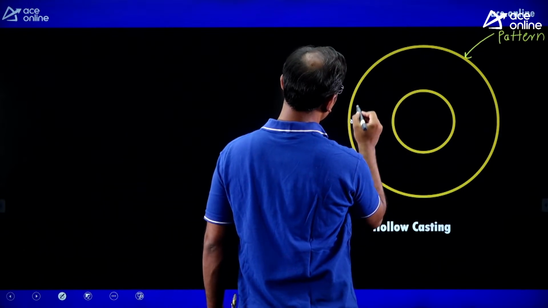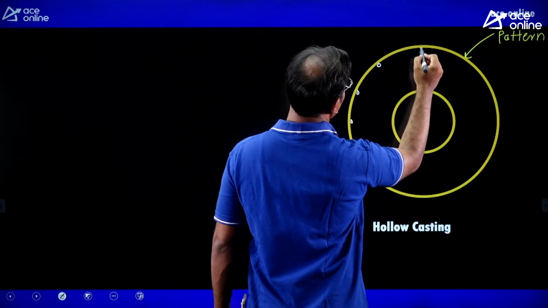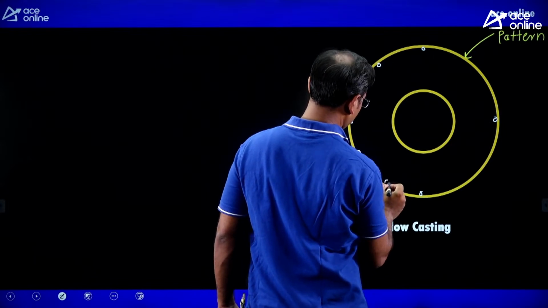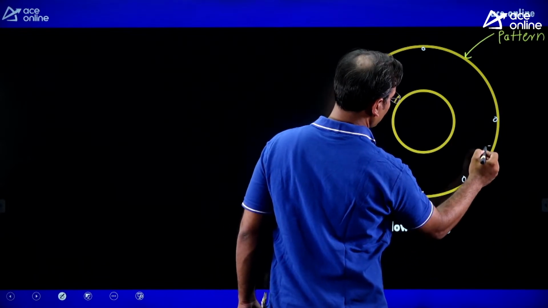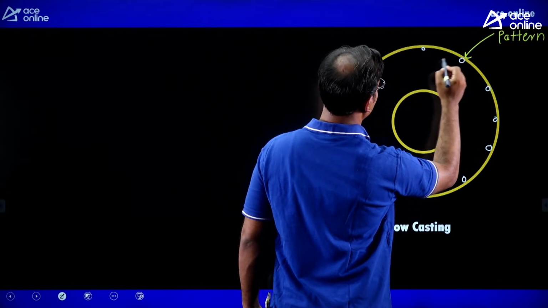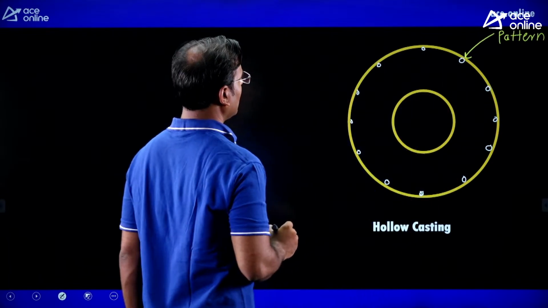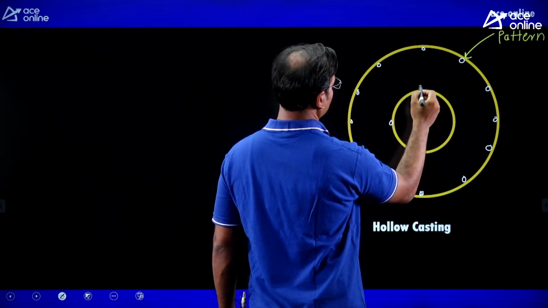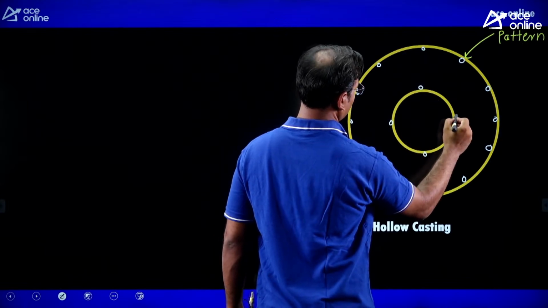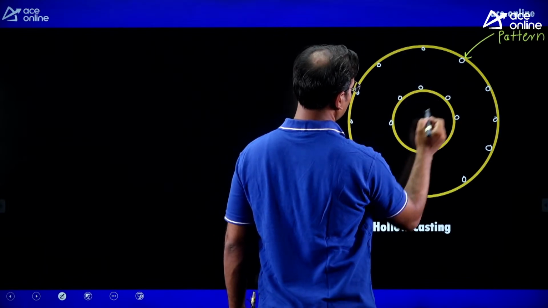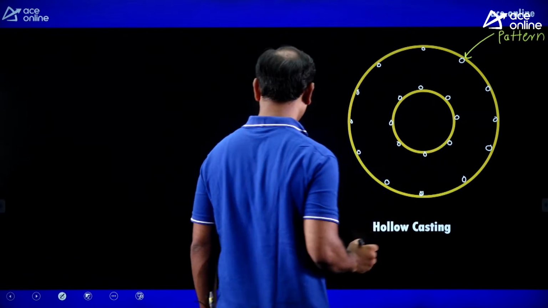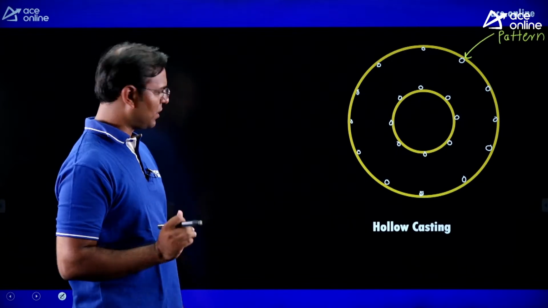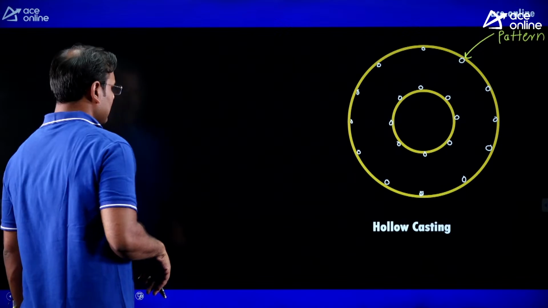Just consider that a number of molecules are available. Yes, you can see I am showing here the number of molecules. Guys, when the shrinkage is going to happen, the distance between the molecules is going to reduce. Just take the example here.